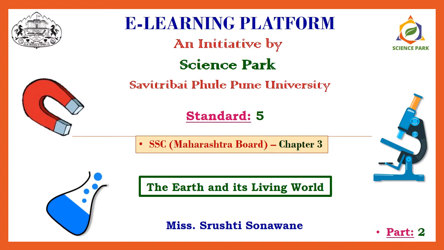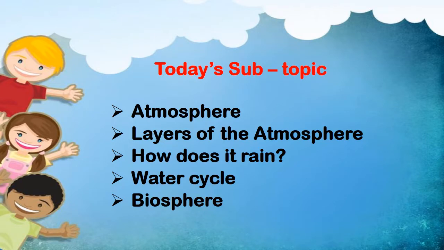Today I am going to discuss a very interesting topic, the earth and its living world, part 2. The topic is from 5th standard, and the chapters are covered from SSC, meaning Maharashtra Board. The subtopics covered in this video are the atmosphere, layers of the atmosphere, and a very interesting topic, how does it rain. Next is the water cycle, and the last one is the biosphere.